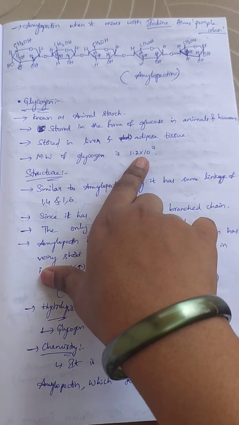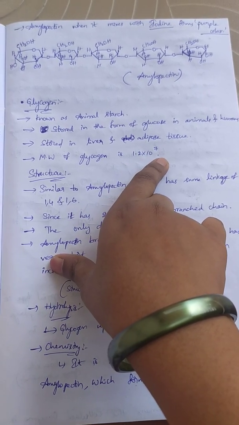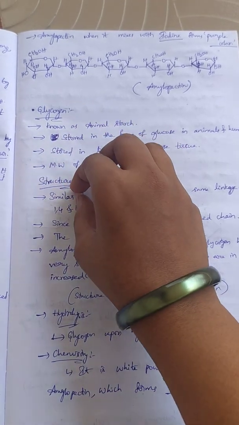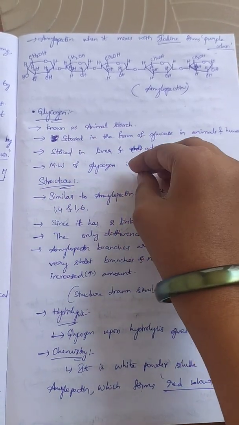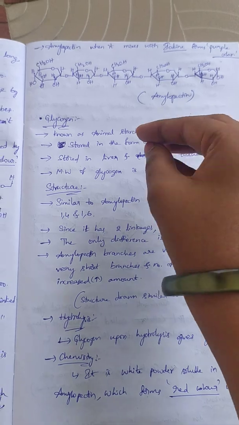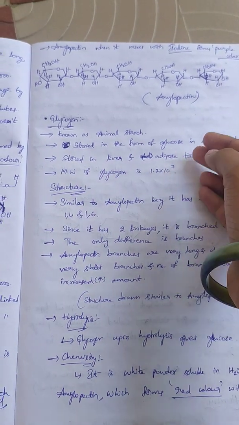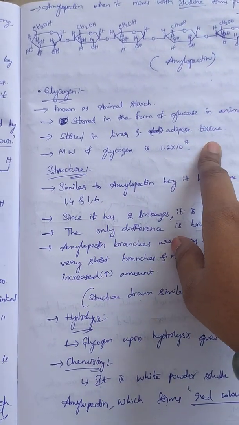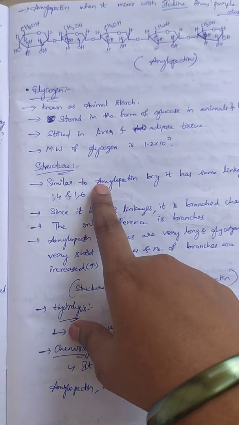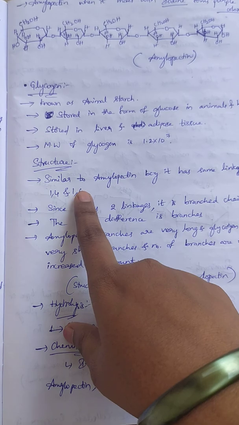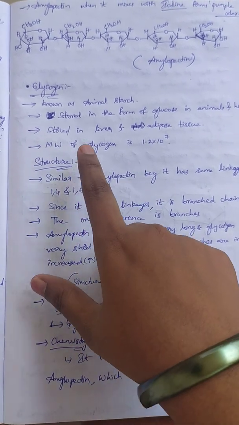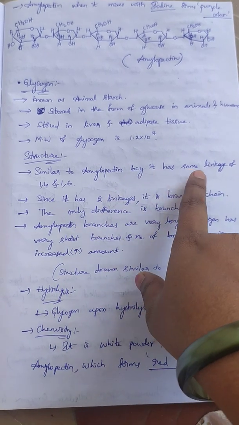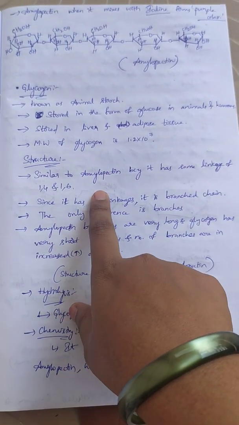The molecular weight of glycogen is 1.2 × 10^7. Right? And now the structure of glycogen. This structure is similar to amylopectin because it has the same linkages of 1,4 and 1,6.